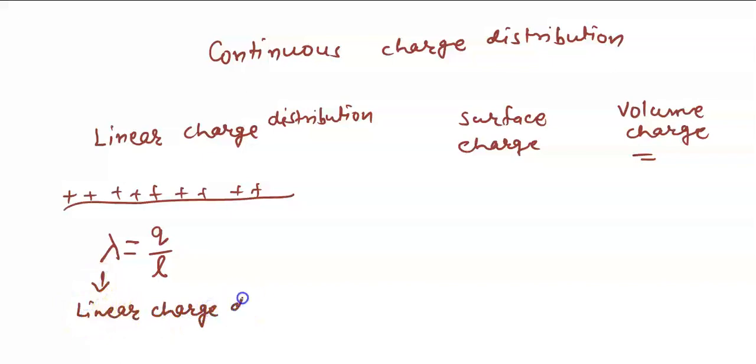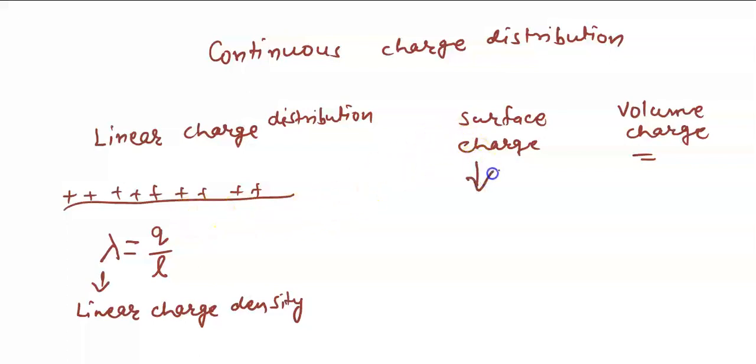This is called linear charge density, right? And using this linear charge density, we can actually determine the force acting on a charge due to this type of charge distribution.